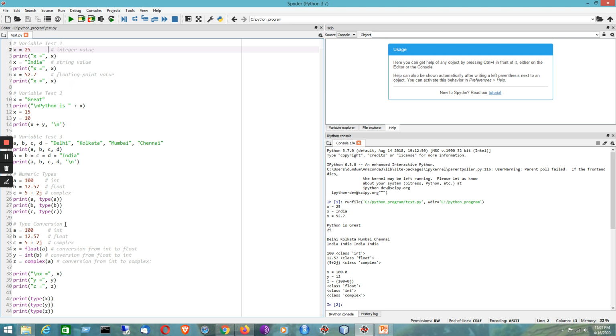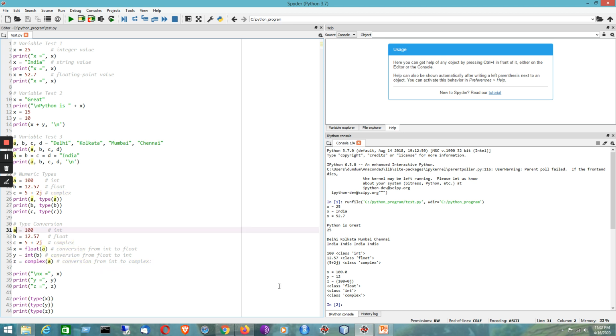So now we can perform type conversion by using the float, int, and complex function. So that is why we are getting such result, like x is now showing 100.0 because it has been converted into floating point number. So conversion is from int to float. Then comes float to int, like 12.57 will be showing the value 12 only because the integer part is taken into account, and for the last one, that is for complex a, that is being stored in the variable z, so that will be showing the complex number that we are getting from the integer value a.